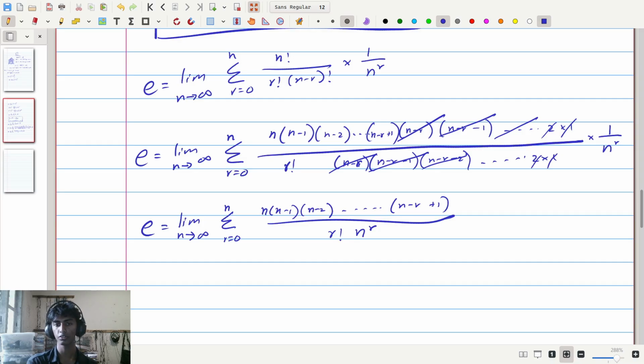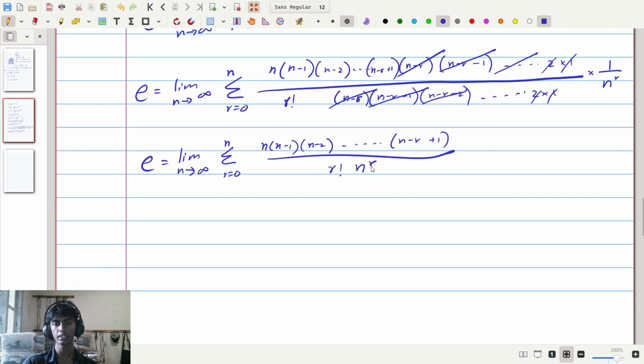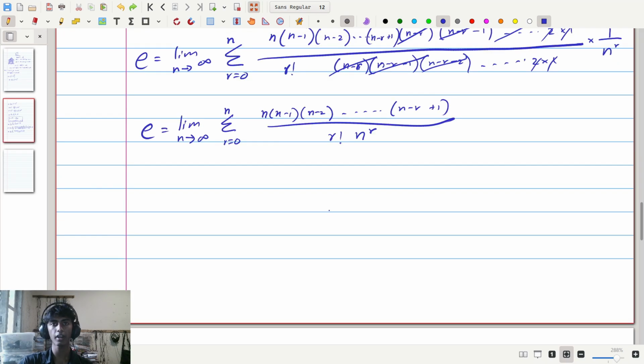So we have this. Now I'm going to take this n to the power of r and distribute it among each of these terms. To distribute these n to the r terms, I'm going to consider how many terms there are on the top. If this first term is term number 1, the next term after that would be term number 2, the next term would be term number 3, and so on, up to the kth term, let's say, over here.